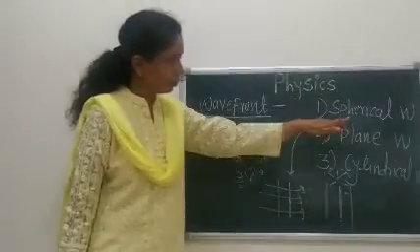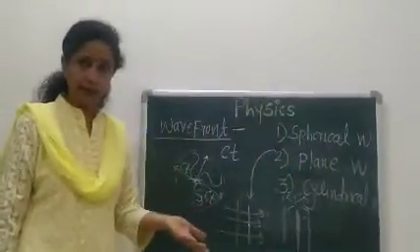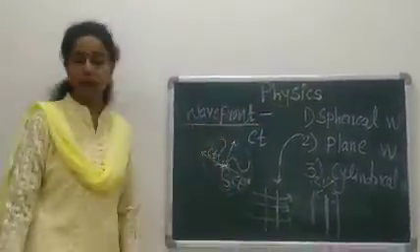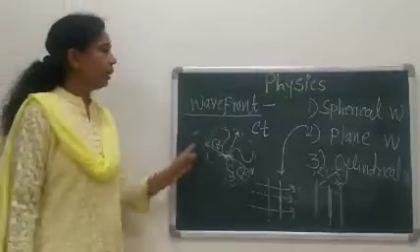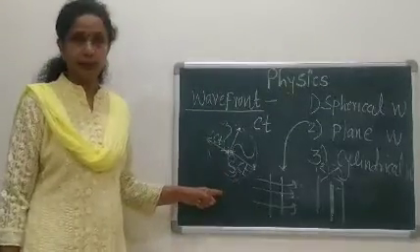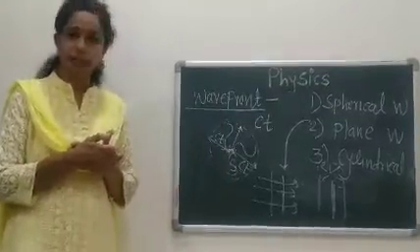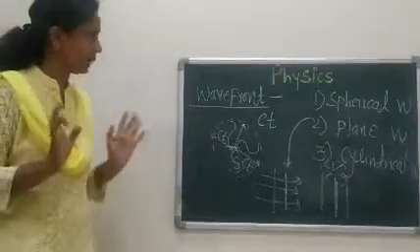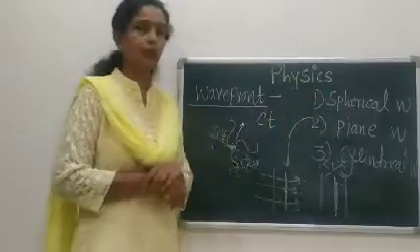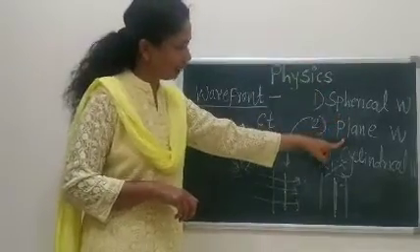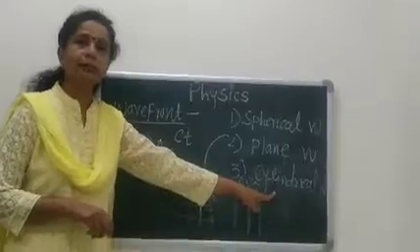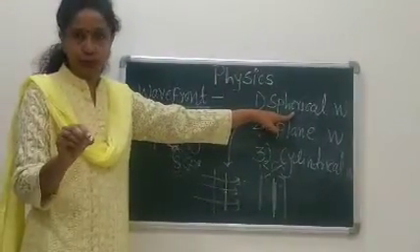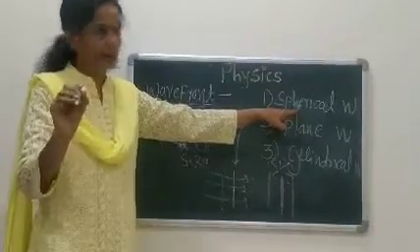Okay, therefore let us see again. Do you understand this? Wavefront and its types. See this again. What do you mean by wavefront? Wavefront is nothing but a locus of all the points of medium at which the waves reach simultaneously at the same phase. ही conditions आहे. Then there are the 3 types of wavefront: spherical wavefront, plane wavefront and cylindrical wavefront. Spherical wavefront साठी source should be the point source. Example is nothing but a sun.